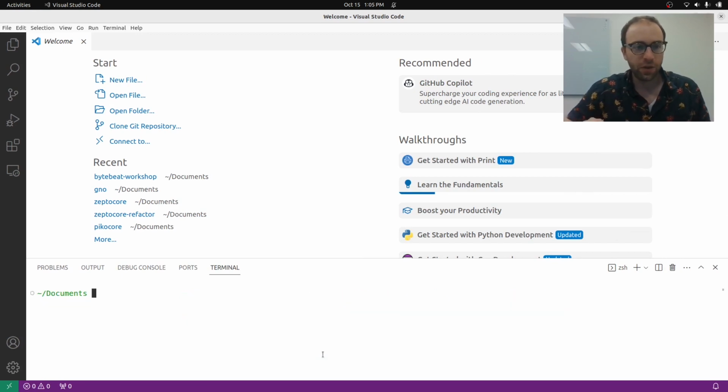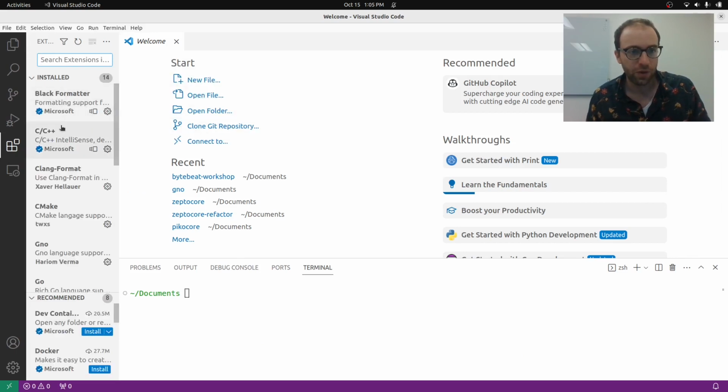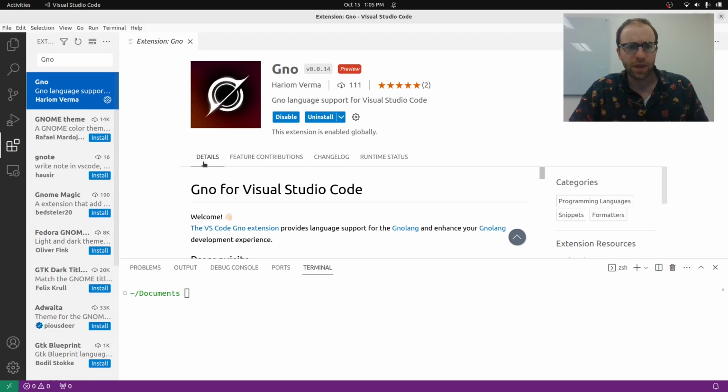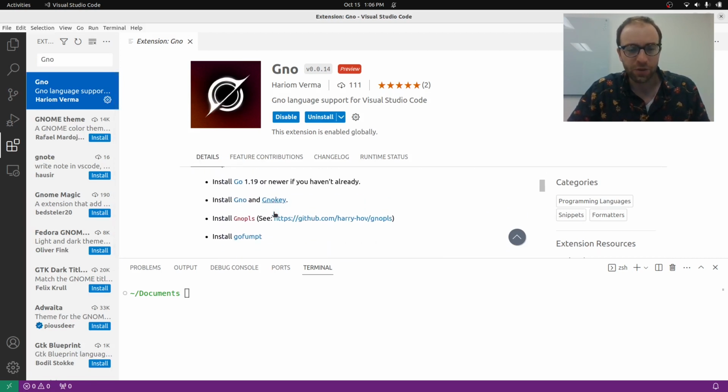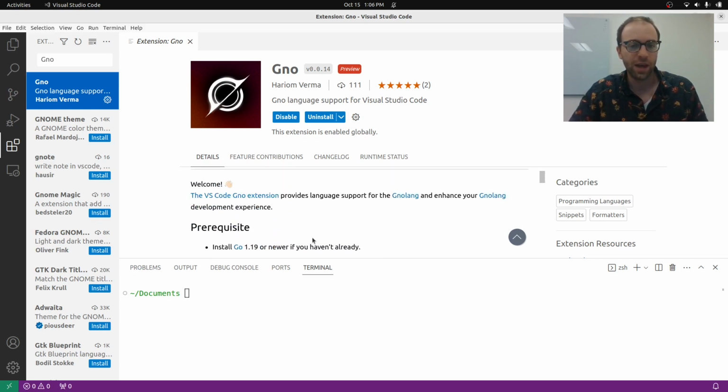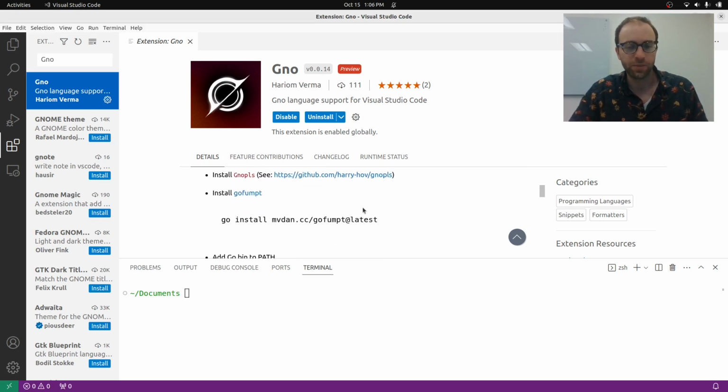And I've already installed them, but you can install them and then go to the extensions and look for the Gno extension. And this also has instructions on how to install. So gofumpt and gnoplease need to be installed, and then you can install this extension. And that will help a lot with linting and formatting as you're writing Gno code, because it's almost exactly the same as Go, but a little bit different, enough that it has its own formatters.